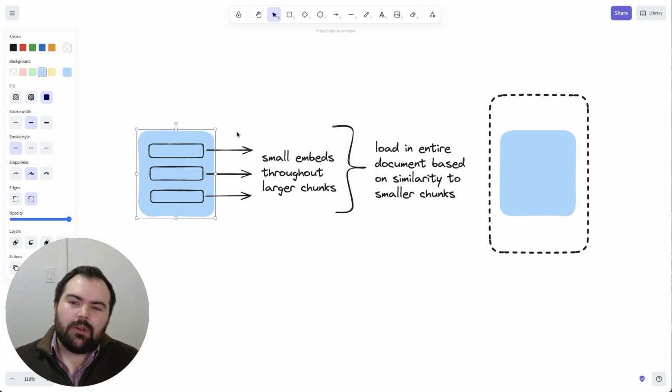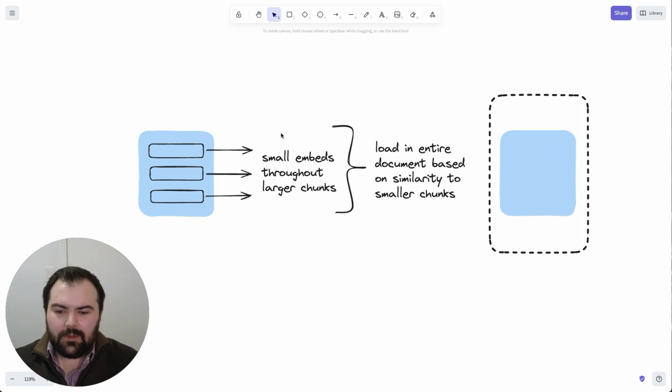So how are we going to still use retrieval augmented generation? One way I could think about it is that we're going to have small embeddings throughout large chunks of text, for us to be able to find relevant articles, relevant books, relevant chapters, right? We're going to load in the entire chapter, section, even book, based on that similarity to what we're talking about, and put that into the context.